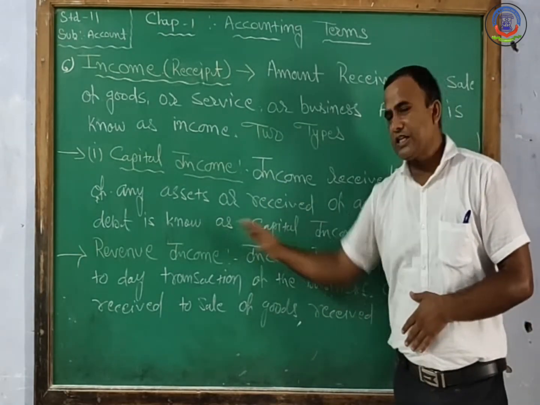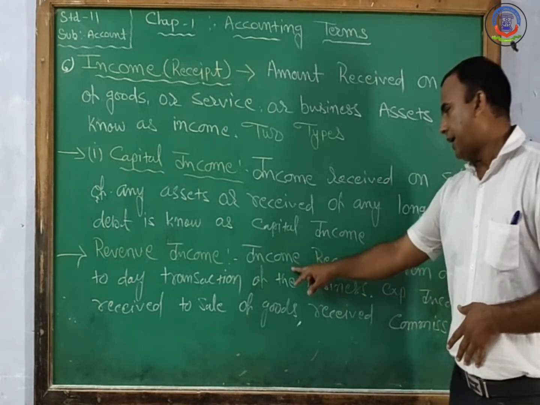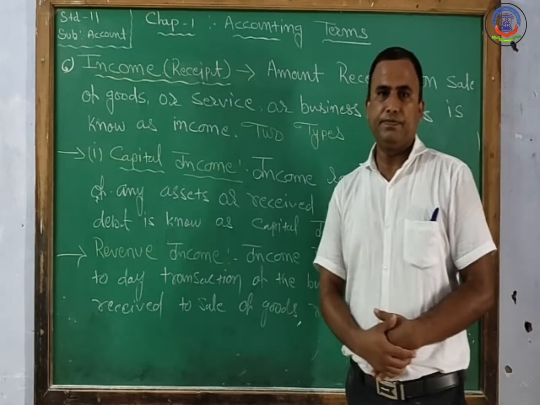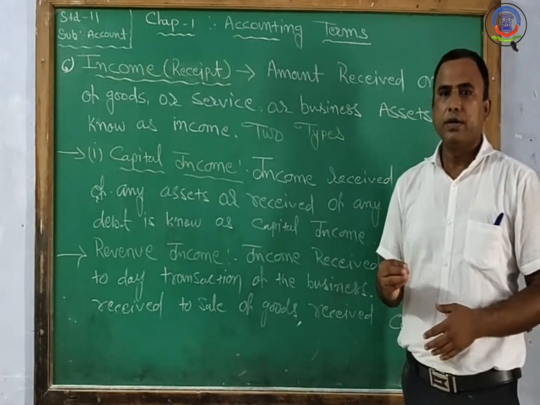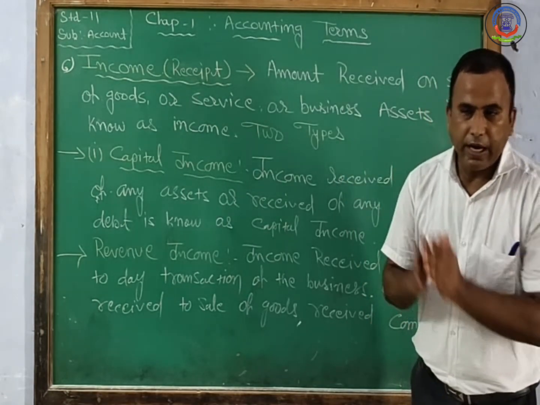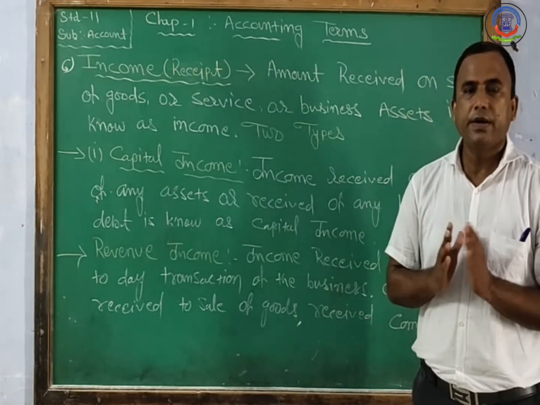Next is revenue income. Revenue income means the income received from day-to-day transactions. Our main work is to sell goods to the customer and collect income due to this transaction.